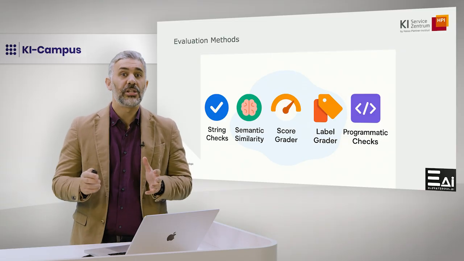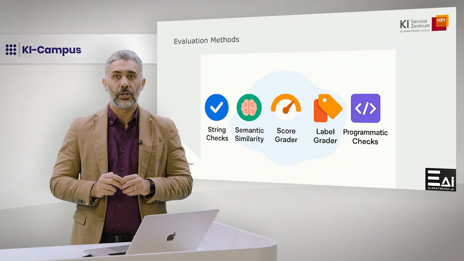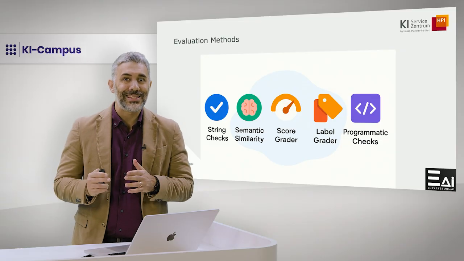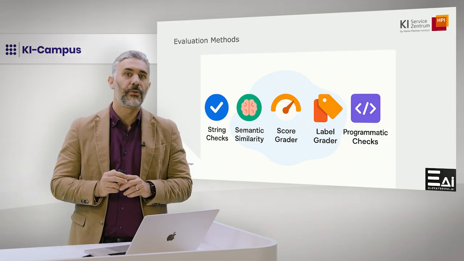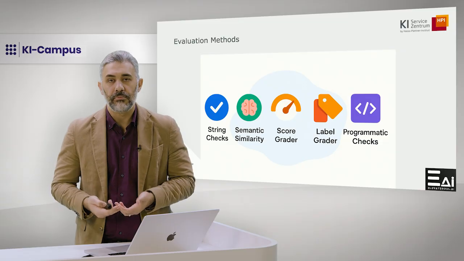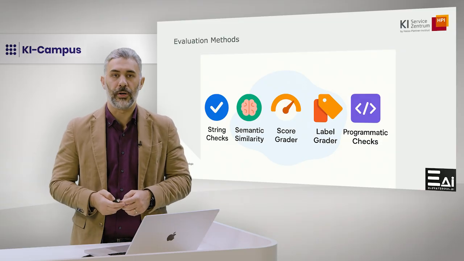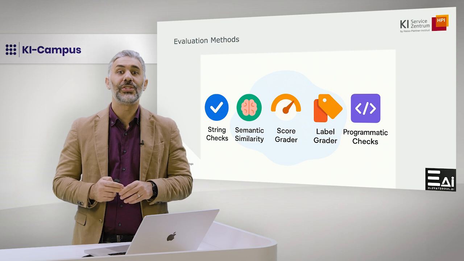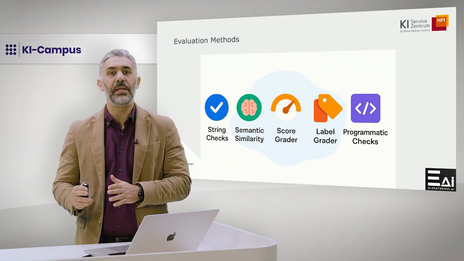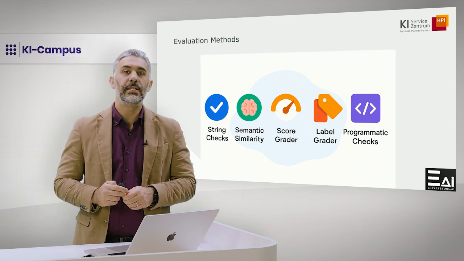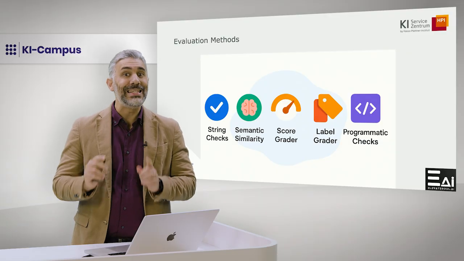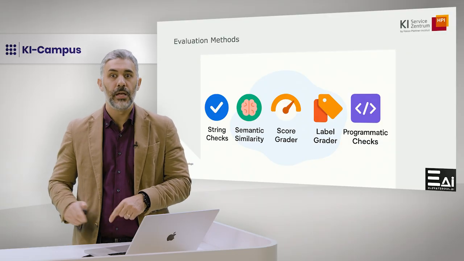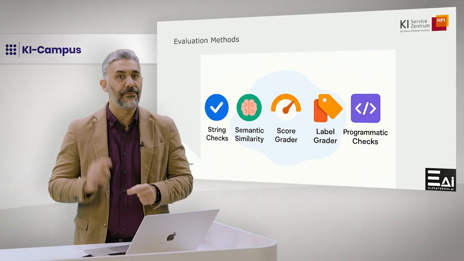The first one is string checks, direct exact matching, useful when there is a single correct answer. For example, verifying a date, an ID, or a required keyword. Another one is semantic similarity, which uses embeddings to compare meaning rather than wording. Ideal when outputs don't need to match exactly, but should be close to a reference answer.